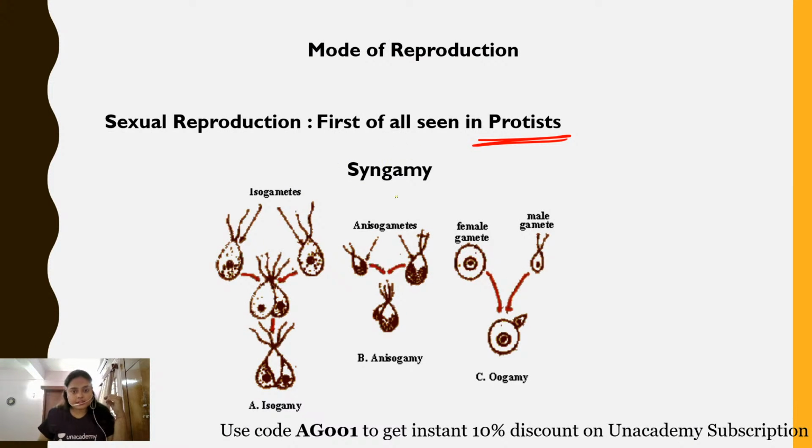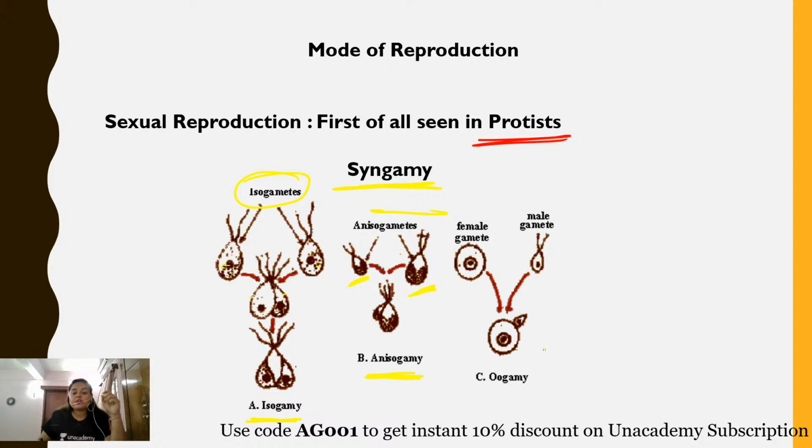As shown here in the diagram, syngamy is the fusion of gametes. In isogamy, both the fusing gametes are identical in nature. In anisogamy, this is the small gamete and this is the large gamete, so the male and female gametes are non-identical or dissimilar in nature. This is an example of anisogamy.